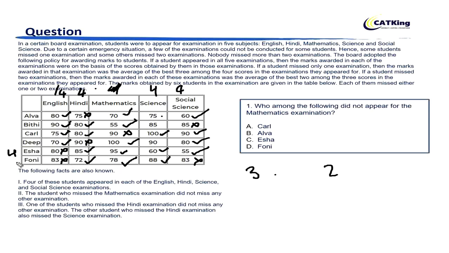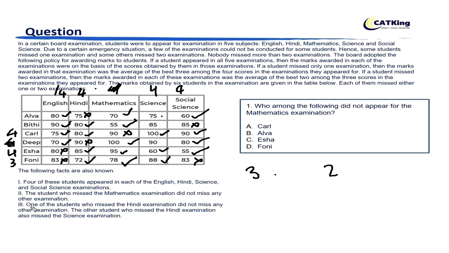That means Phony attempted 3. Deep, we don't know anything for Deep now. We don't know whether he attempted 3 or 4. For Carl, we know that he attempted 4, right? He attempted 4 subjects. Here, again, for Alva and Betty, we don't know.